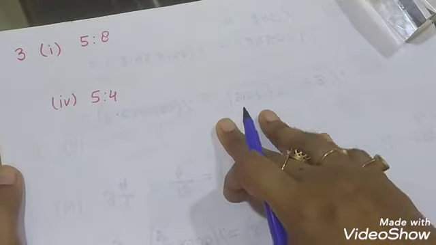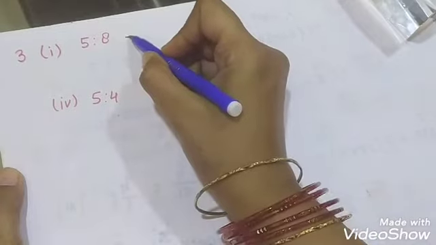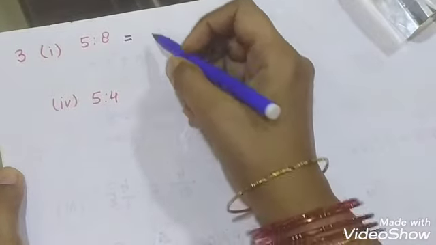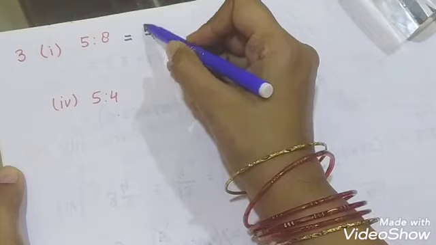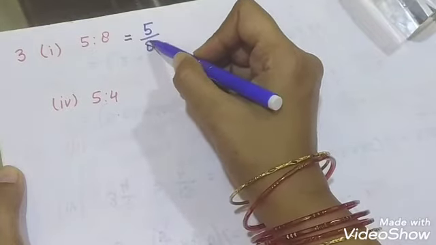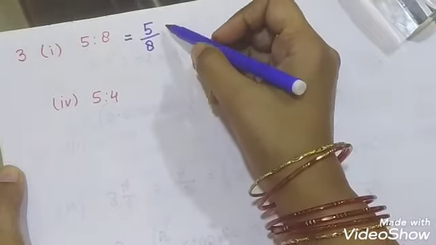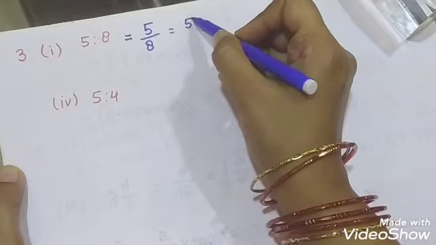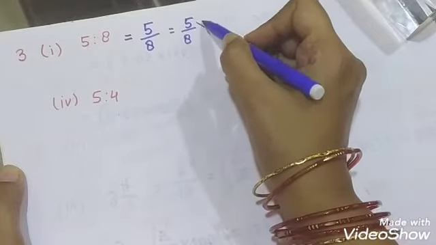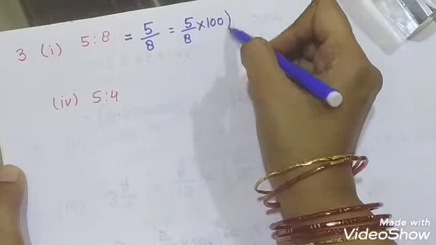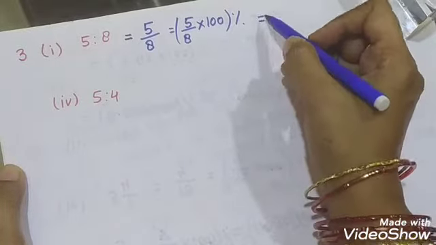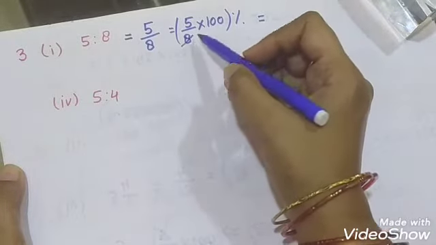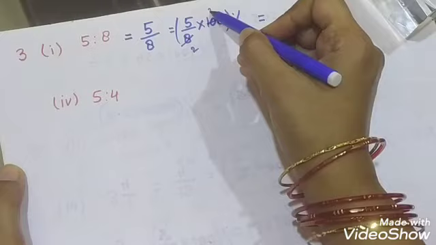In this question it is given 5:8. What is the meaning of 5:8? It means 5 upon 8. To express it as a percentage, we will multiply it by 100 and put the symbol of percentage. Then it cancels: 4 2s are 8 and 4 25s are 100.